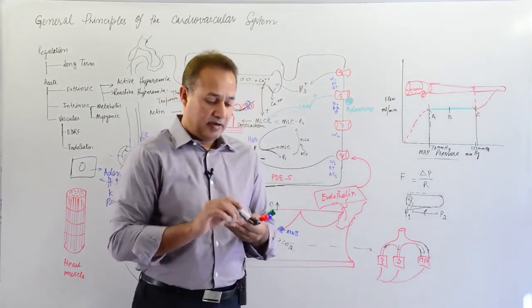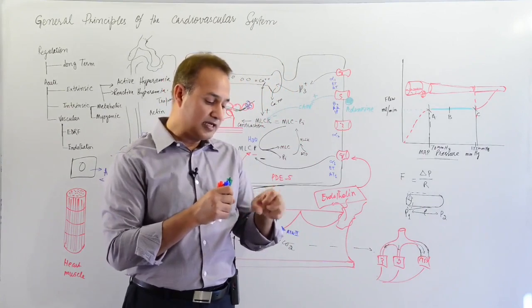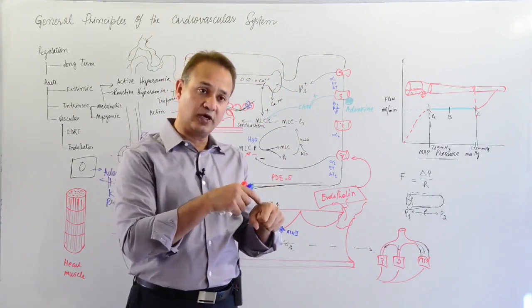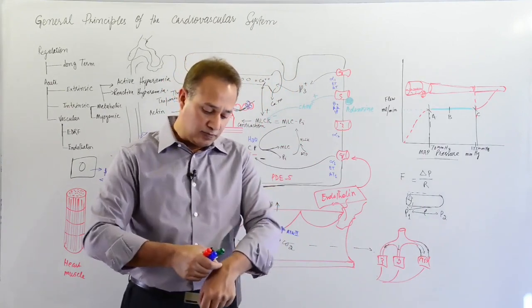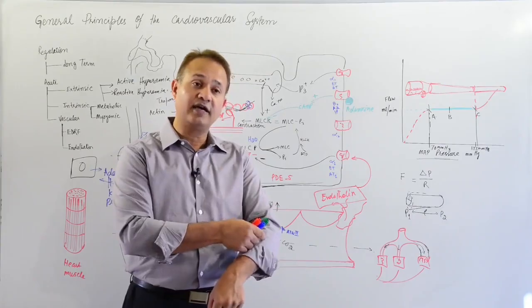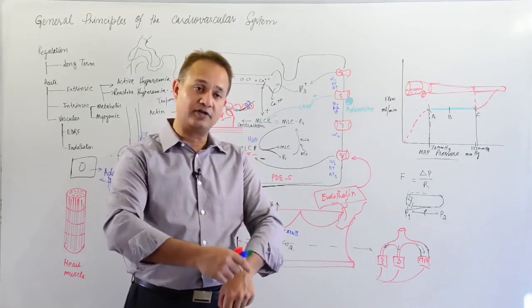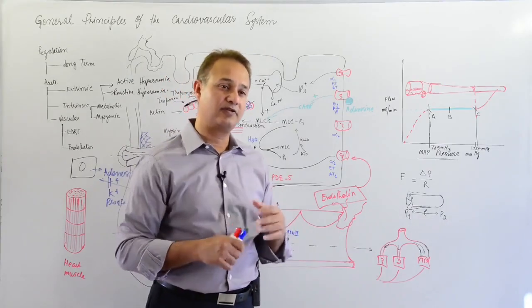So a working tissue not only opens up the blood vessels where the work is happening, but it does open up the blood vessels a little bit above as well, so that more flow can be diverted to that tissue. So that is the benefit of EDRF.